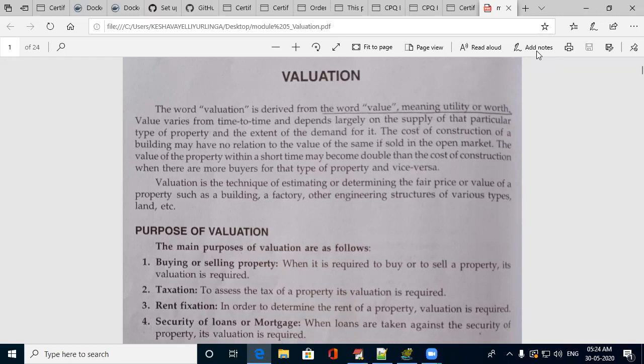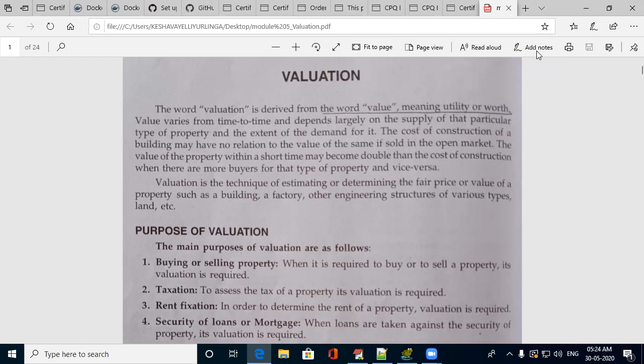This is part B of module 5. You have a choice between the previous topic of the same module which I have sent and this valuation topic. This valuation is derived from the word value.